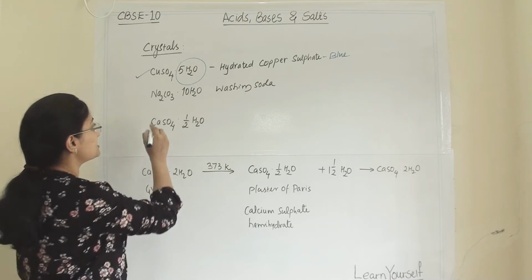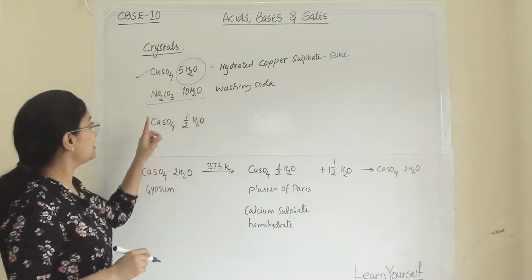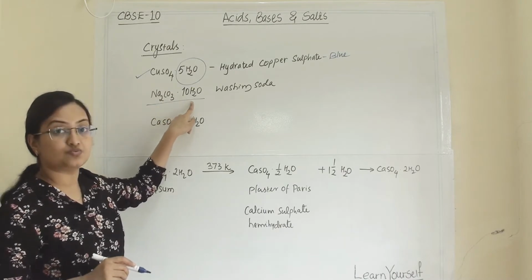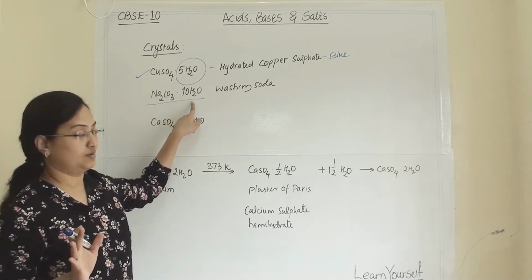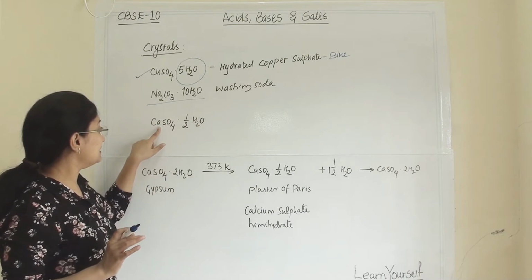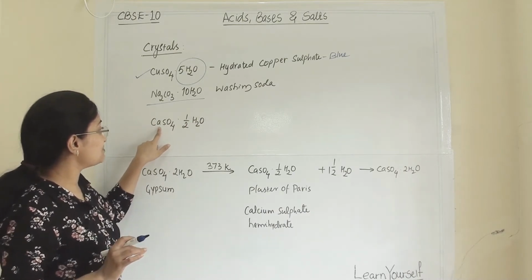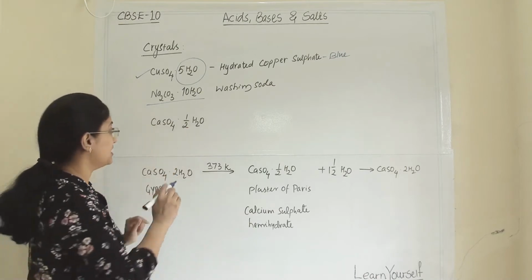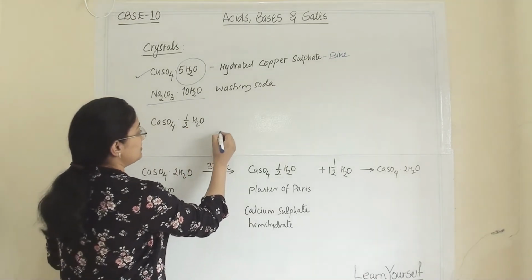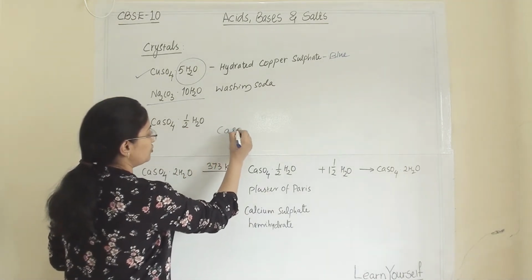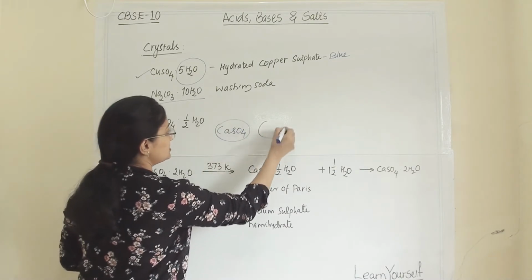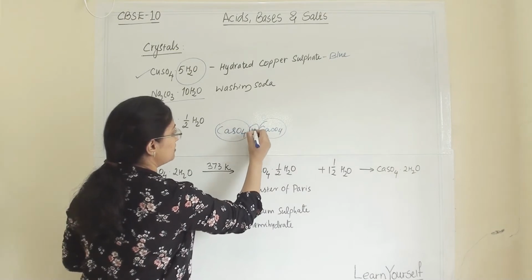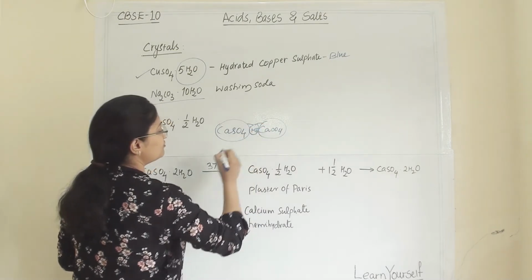Another substance is washing soda, in which 1 molecule of sodium carbonate is attached with 10 molecules of water. Another substance is calcium sulfate with half a molecule of water. One CaSO4 molecule and another CaSO4 molecule share 1 molecule of water.